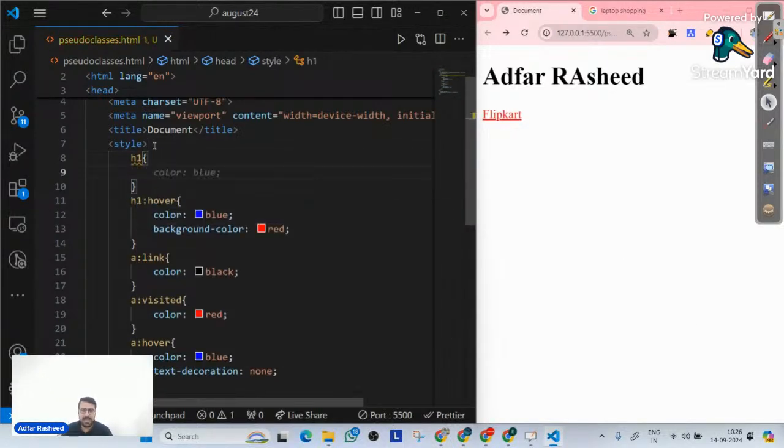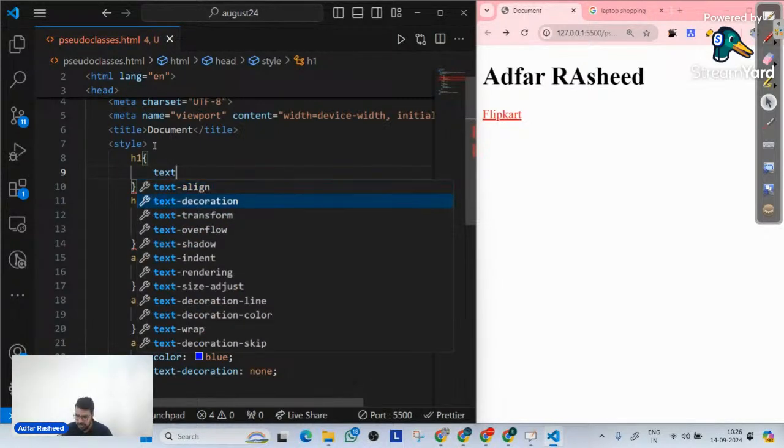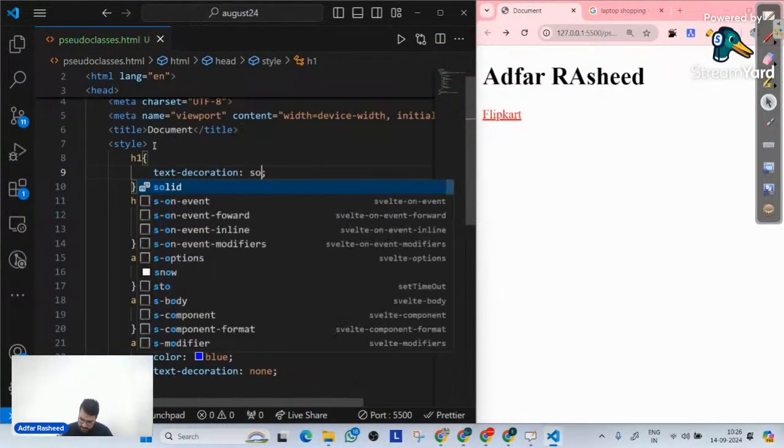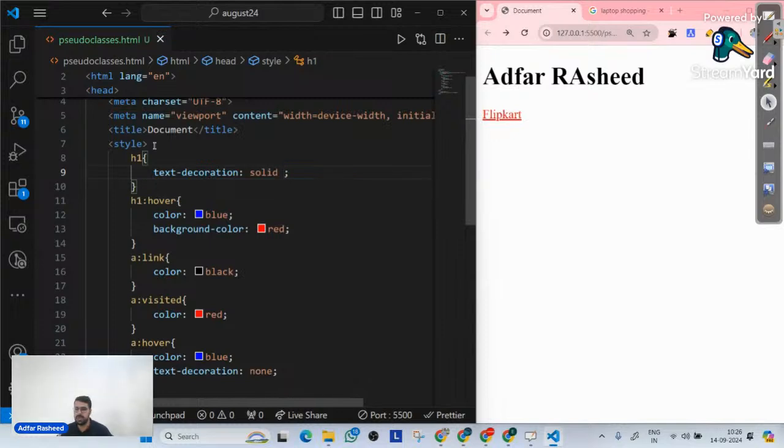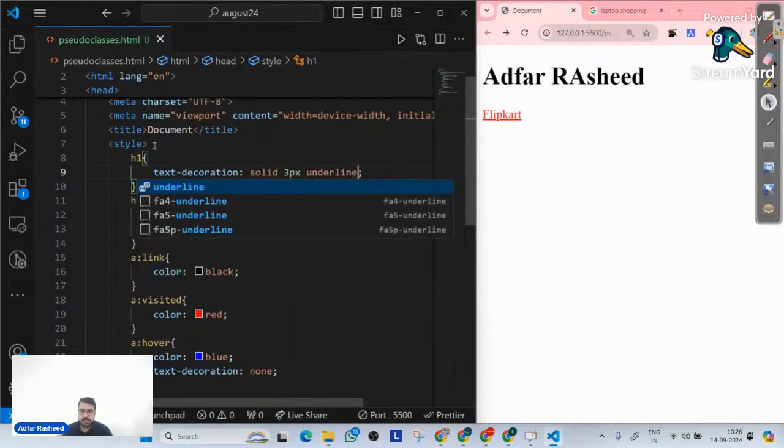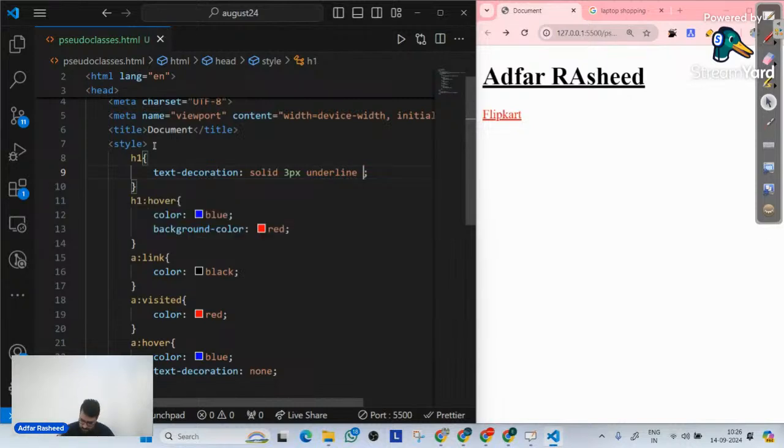So to this H1 tag, let's suppose I want a text decoration. I want an underline. So what can we do for that? I will simply write text decoration, and then I will tell it I want it to be solid. Then I want it to be, let's suppose, 3 pixel. And then I want it to be underlined. So simply like that. Once I do that, you can clearly see there's an underline over there. Do you want this text tag to have a line on the top as well? So I can simply tell it overline. So there's an overline text decoration as well.